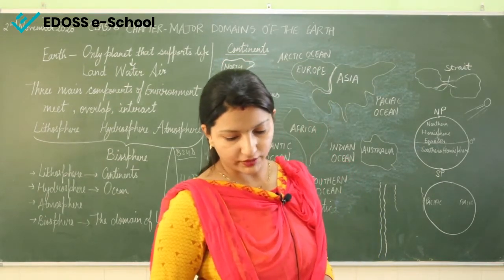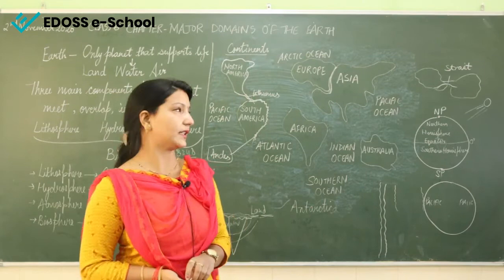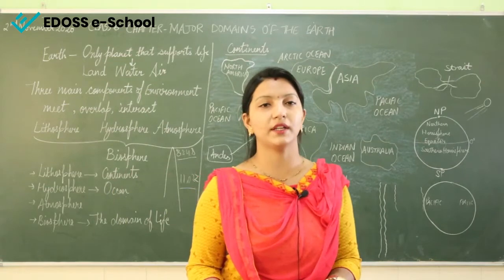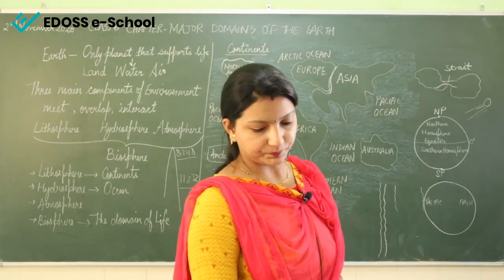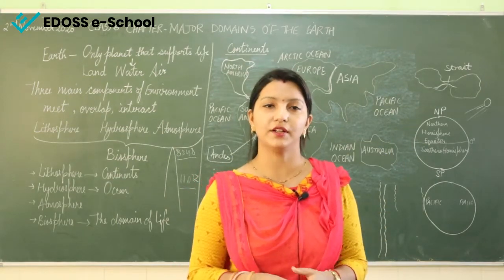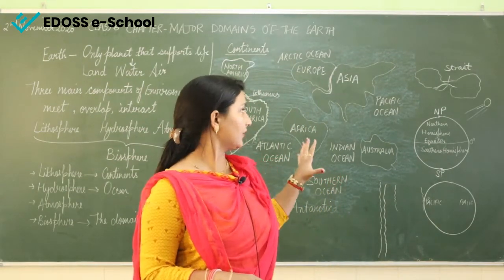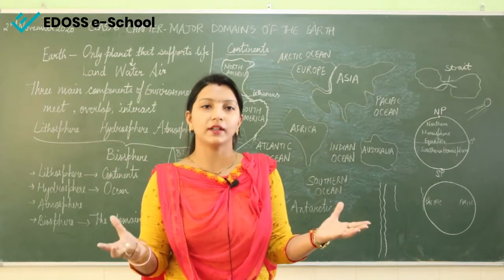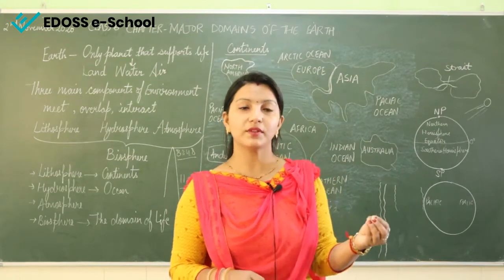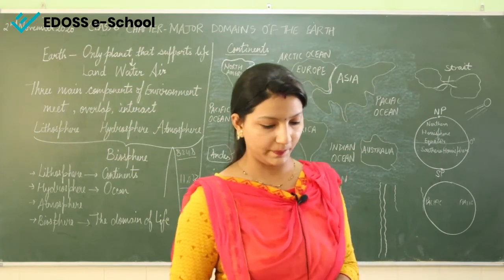Now a large portion of water is in the form of ice and glaciers. After that 97%, the other water is found either in the form of ice or glaciers. So again we can't bring it into use, right? Only 0.03% of water on earth is what we can use for drinking purposes. That is why we say to save water, because it is only visible that earth is blue because of the water, and so much water is there, but we can't bring that much water into use. So the water which is for use is only 0.03%.